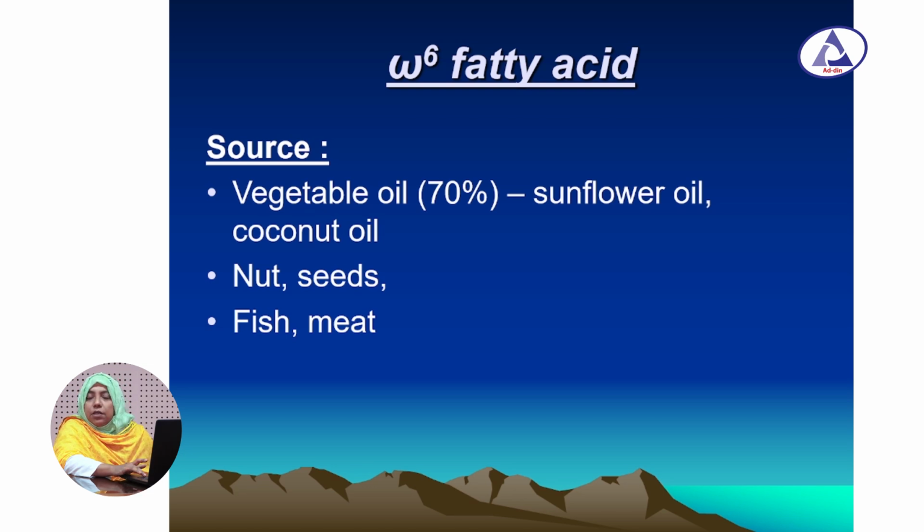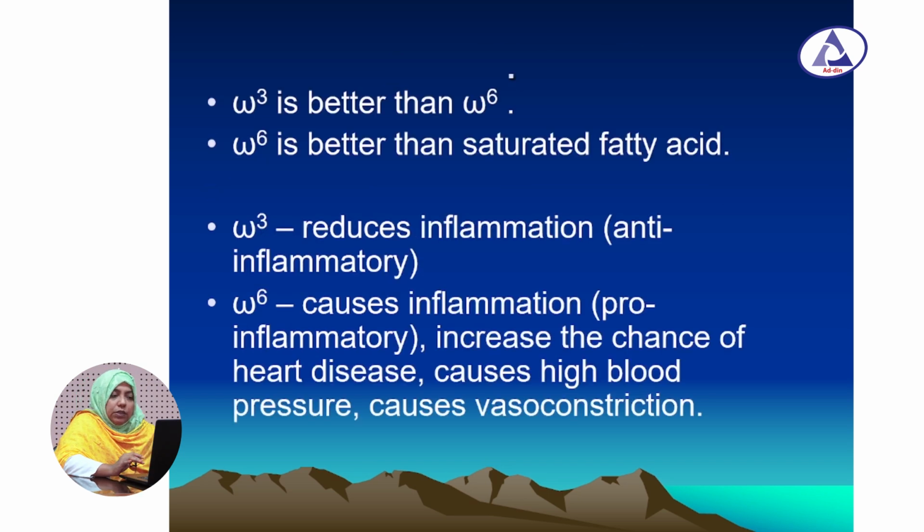Now, omega-6 fatty acids, we can get them from vegetable oils like sunflower oil, coconut oil, nuts, seeds, fish and meat. Now, some points about omega-3 and omega-6 fatty acids. Omega-3 fatty acids reduce inflammation, that is, they are anti-inflammatory. But omega-6 fatty acids cause inflammation, that is, they are pro-inflammatory, they increase the chance of heart disease, cause high blood pressure and cause vasoconstriction. So finally, we can say that omega-3 fatty acid is better than omega-6 fatty acid, and omega-6 fatty acid is better than saturated fatty acids.